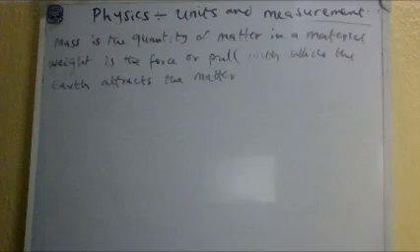For mass, we use a beam balance, an equipment used to measure mass. And the weight is found by using a spring balance. The spring balance is calibrated using Hooke's law, which states that the extension of a spring of the balance is proportional to the applied force as long as the elastic limit is not exceeded.